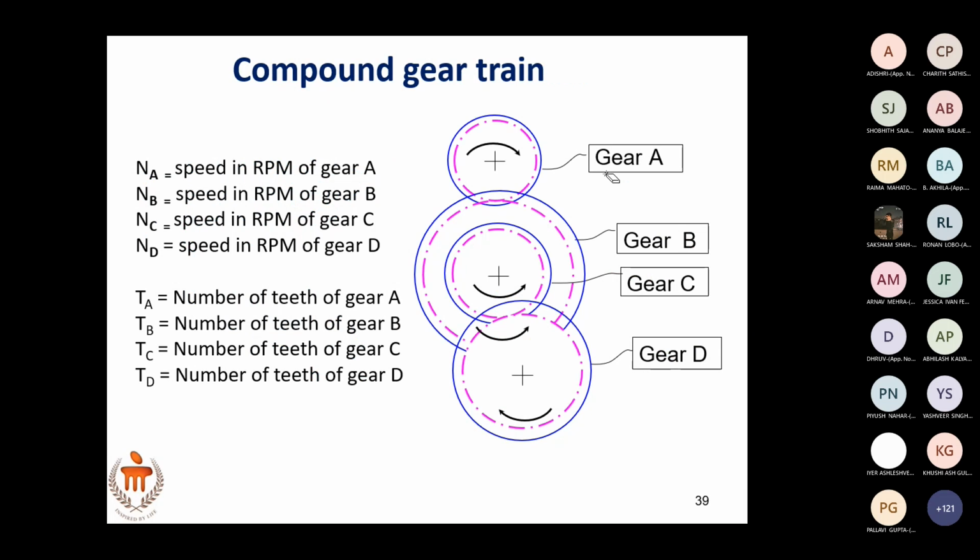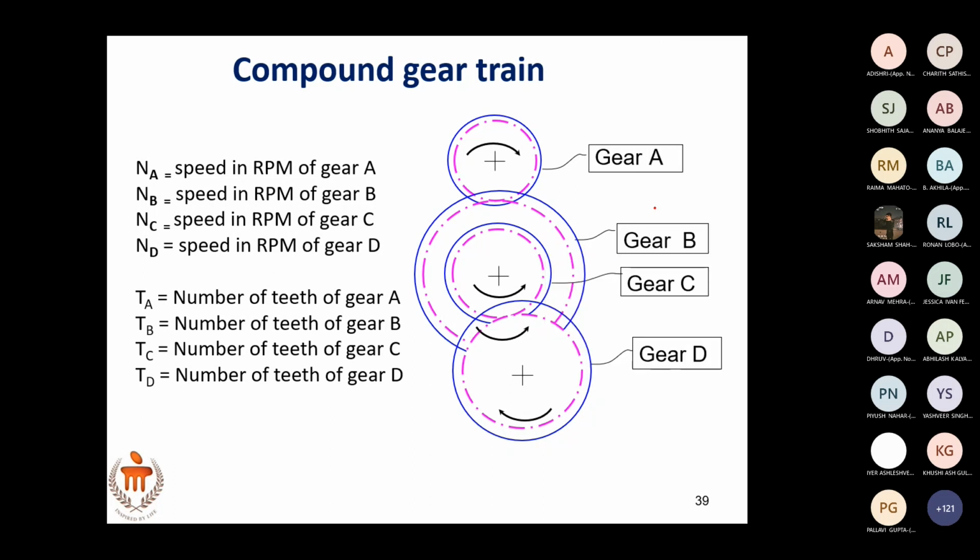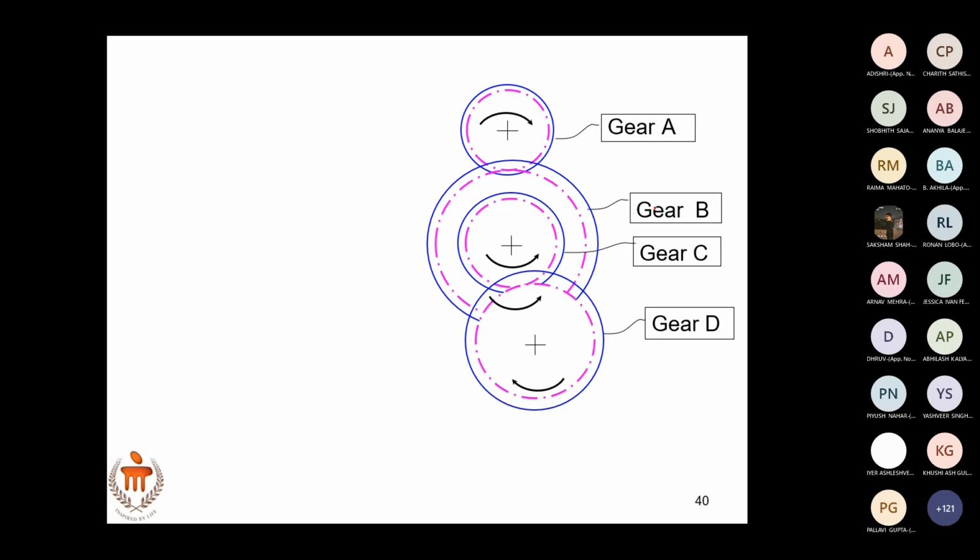So similar to the simple gear train, sketch it here as well. You know what is NA, what is N, and what is T. So you take this particular sketch. Here, gear A is meshing with which gear?